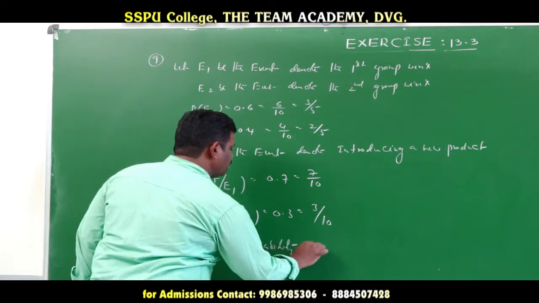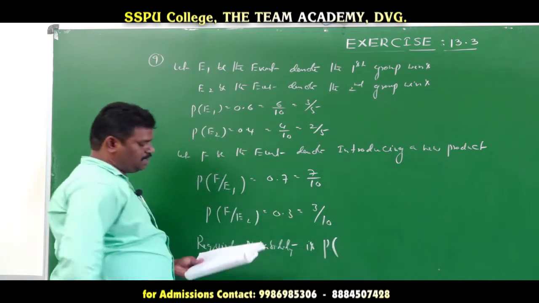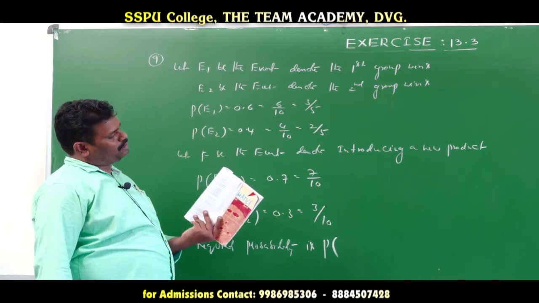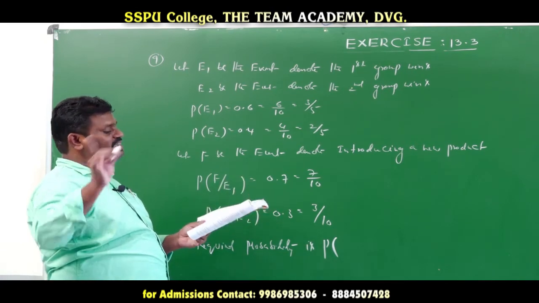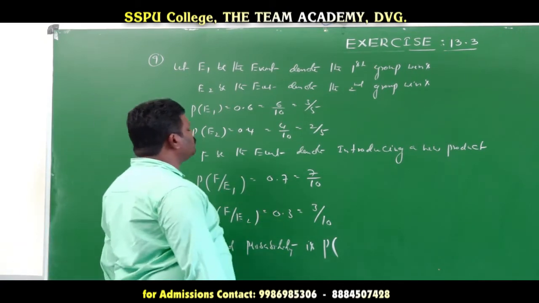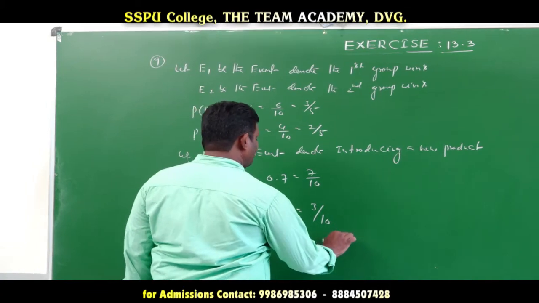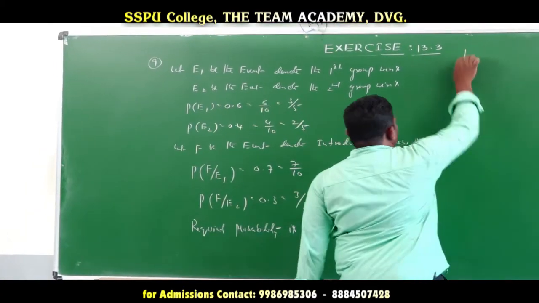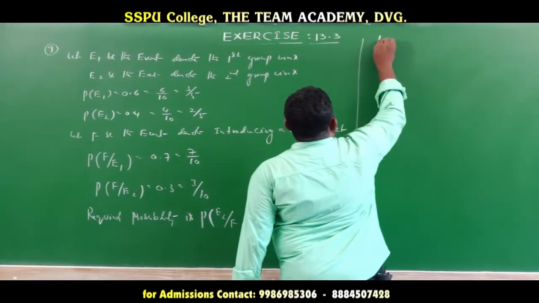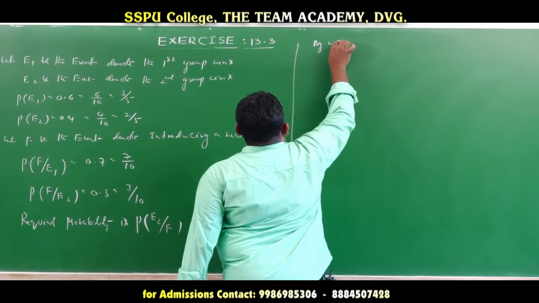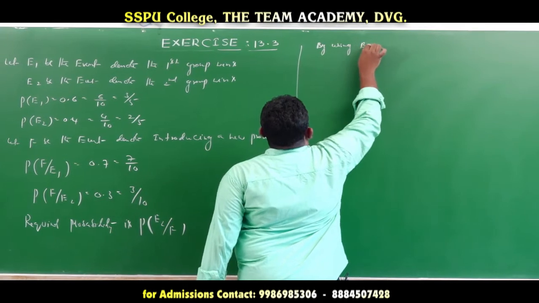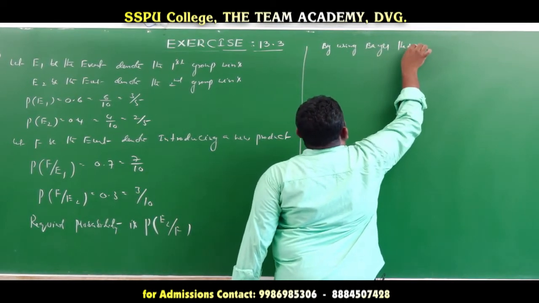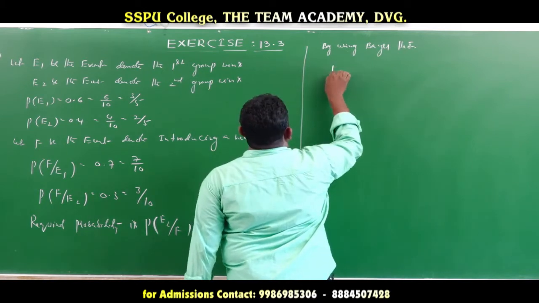Required probability is the probability of, see, what is the probability? The new product was by the second group. Second group means what? E2. So E2 given F, probability of E2 by F, okay? By using Bayes theorem. Then what would happen?